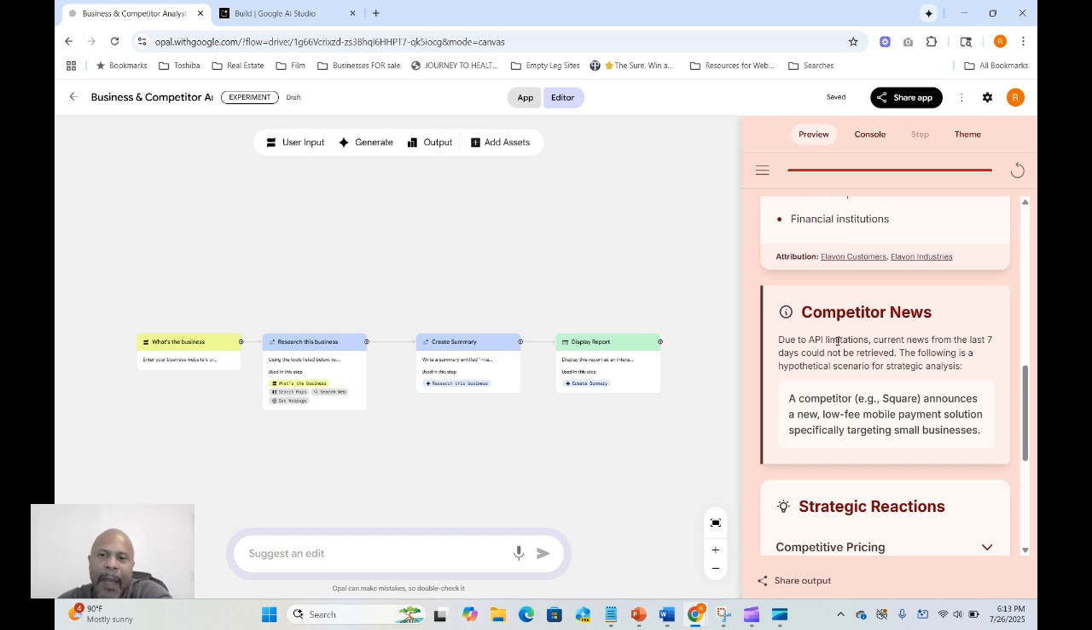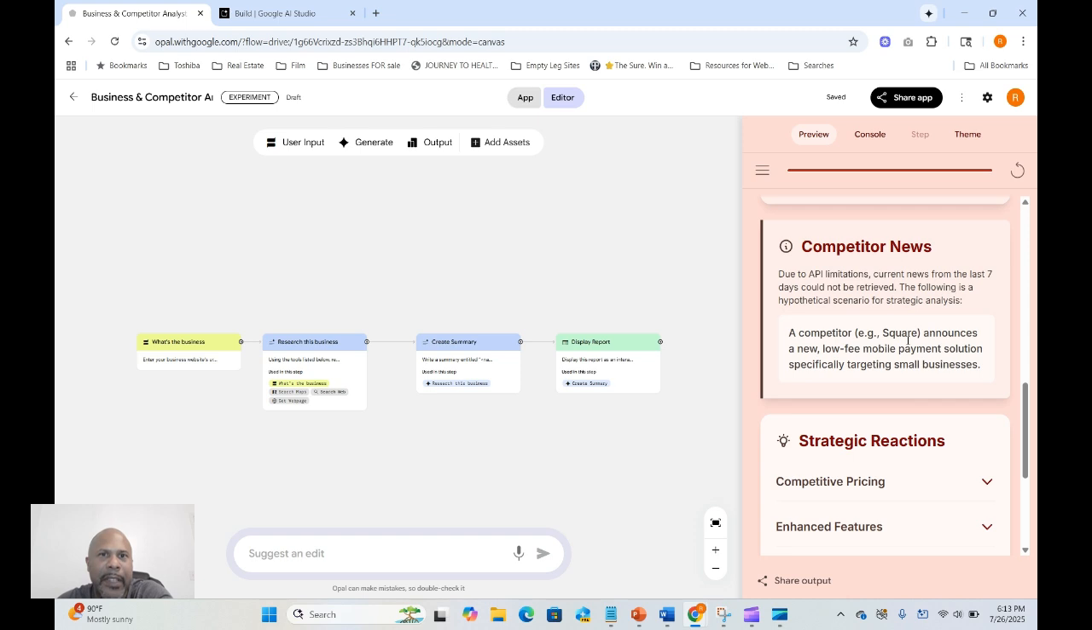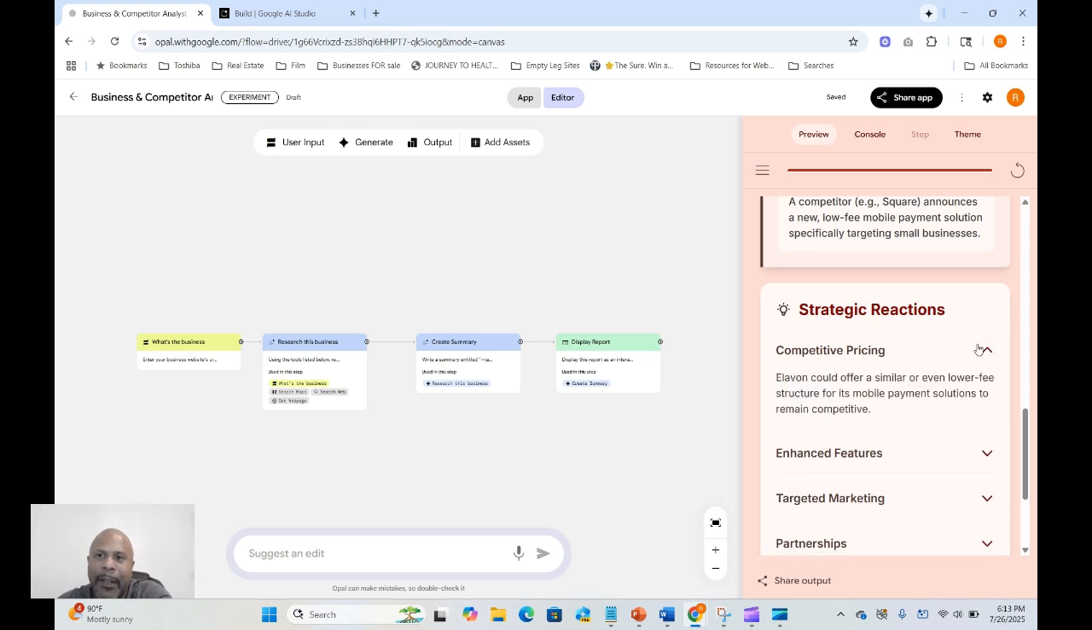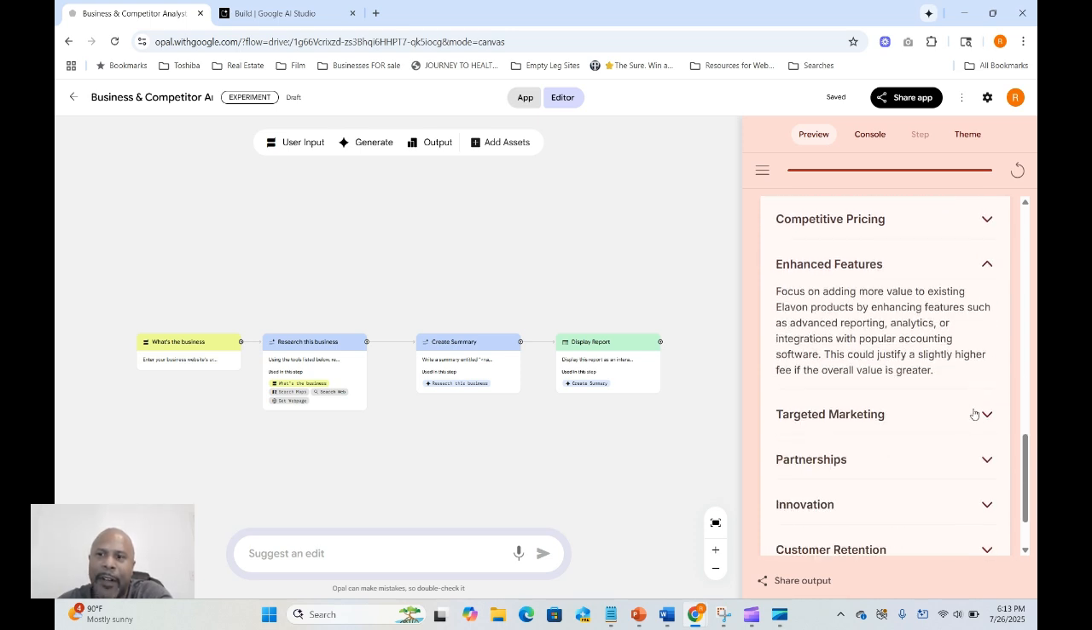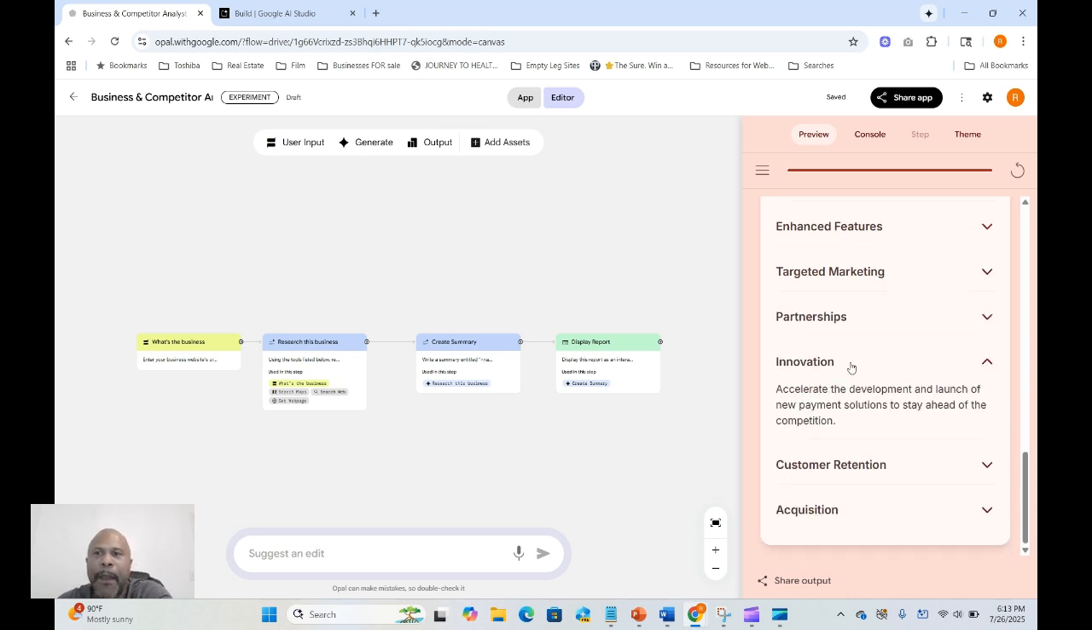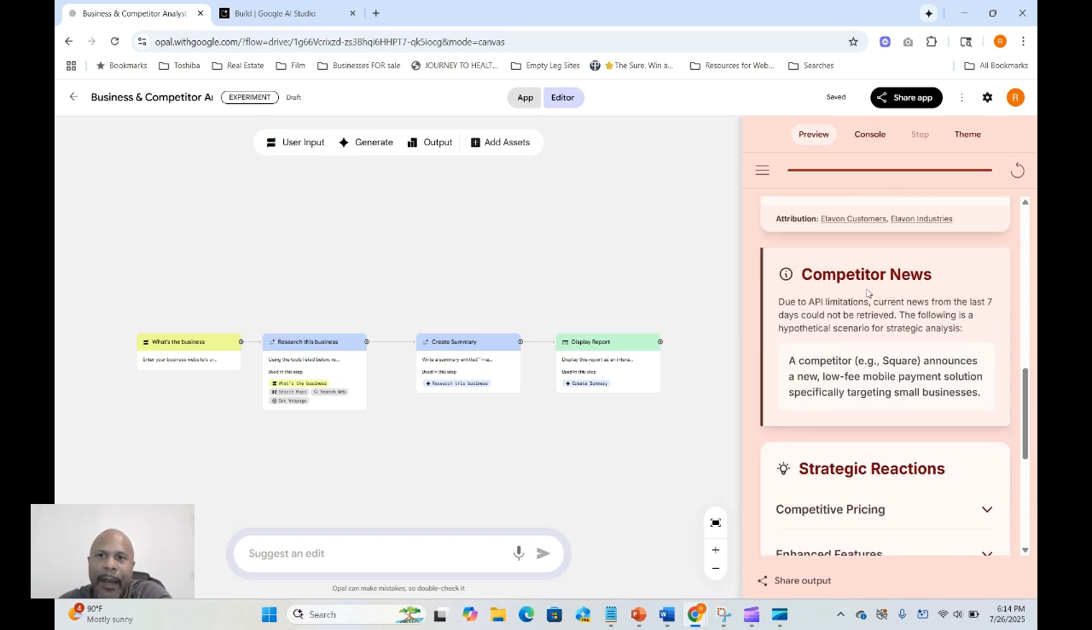It said due to API limitations, current news from the last 7 days couldn't be retrieved. So I wanted current news to give insights to somebody at this company on how they can pivot. So it just made up something, a hypothetical scenario, and then obviously these are hypothetical steps. So it's like that's not really what I was looking for. Now I believe this thing can do it, but right now it's in experimental stage and it's running out of these API limitations, which is pretty interesting.